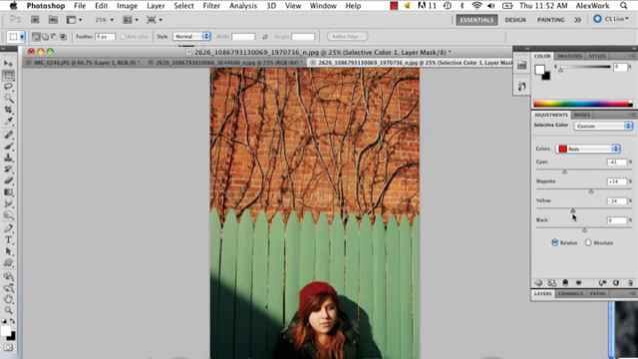My name is Alex Cecilio, and I'm going to show you how to edit a photo with color effects in Photoshop.